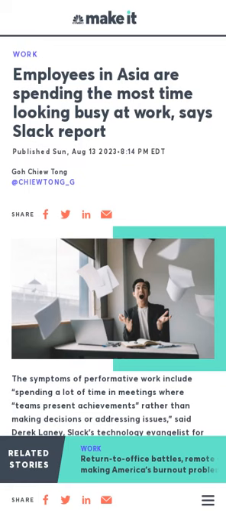Workers in Asia spend the most time on performative work according to a survey of more than 18,000 desk workers. Performative work involves spending time appearing busy rather than doing work. South Korea and the US are tied in first place as countries where workers spent the least amount of time doing performative work. Worker focus on appearing busy is likely influenced by the way productivity is measured.